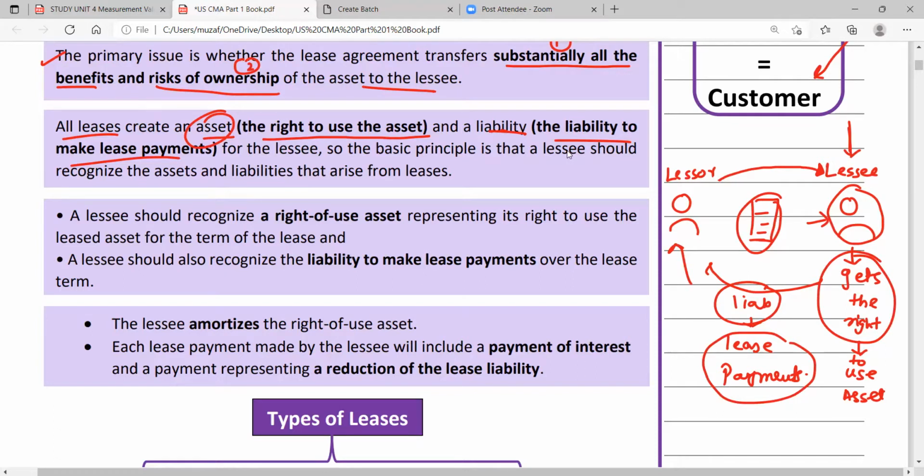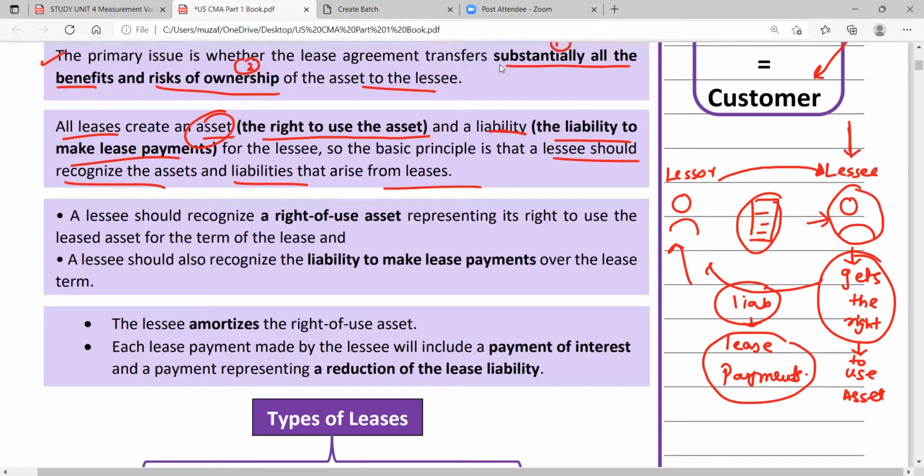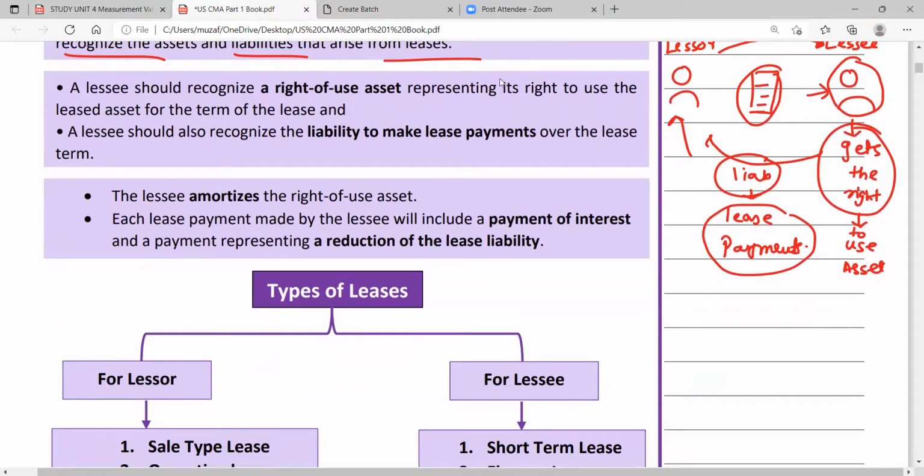Okay. So the basic principle is that the lessee should recognize the assets and liabilities that arise from the leases. What is the basic principle? That the lessee should recognize the assets and liabilities that arise from the leases. Now, a lessee should recognize a right of use asset representing its right to use the leased asset for the term of the lease.